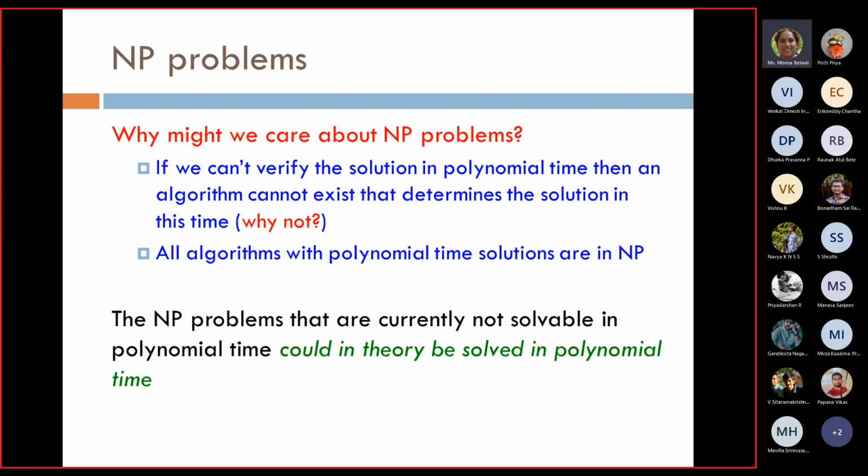Given a solution, I am able to verify whether it is correct or not, but they are not currently solvable. In theory, we can hope they could be solved in polynomial time, though the solution is not available right now.